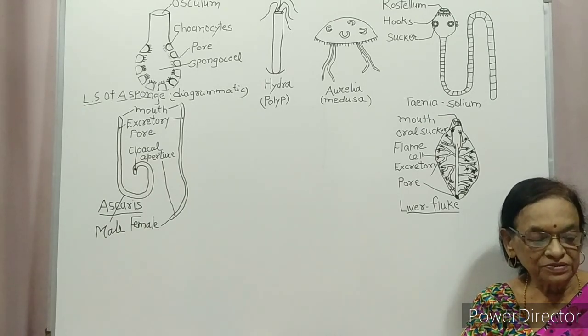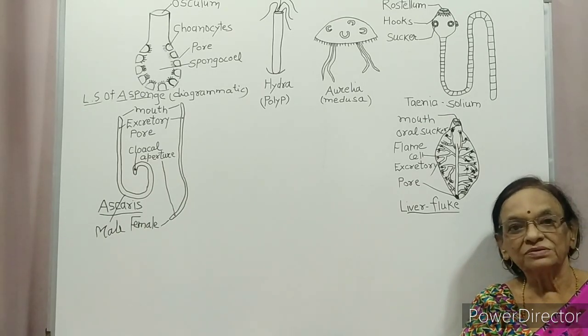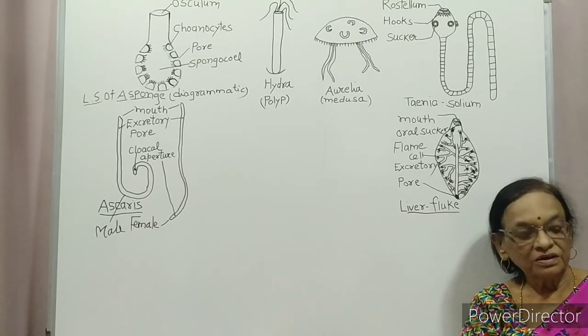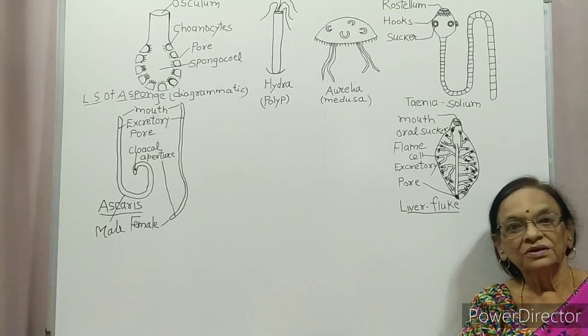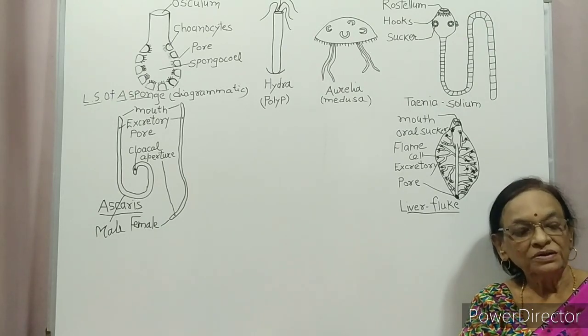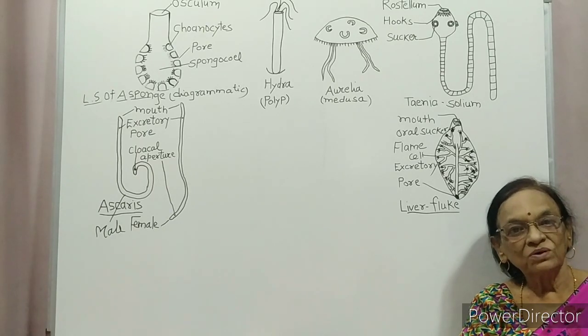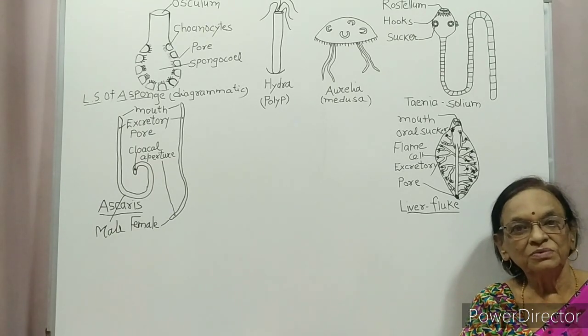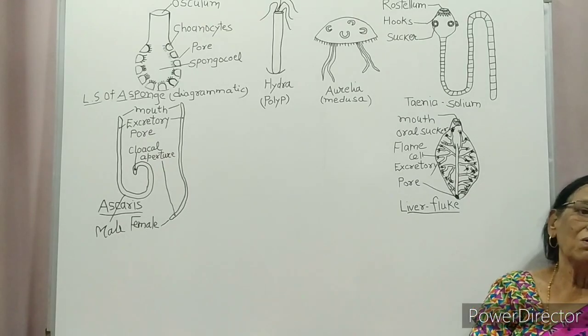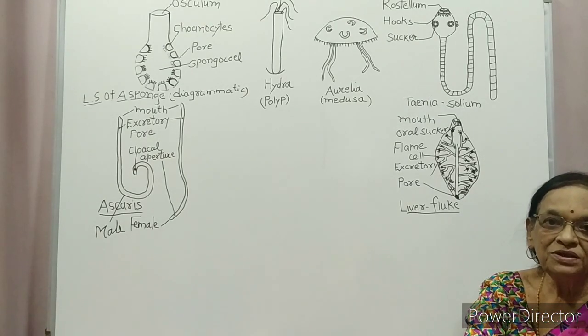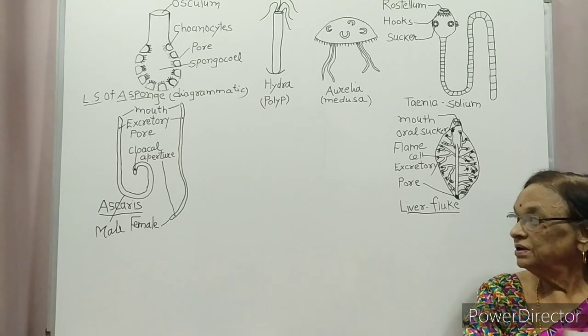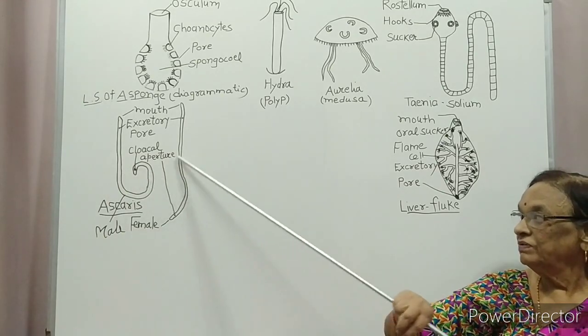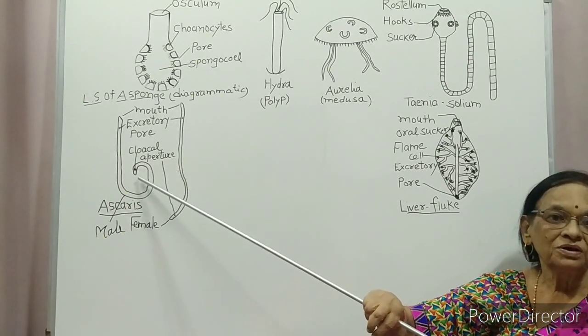Next phylum is Aschelminthes. Ascos means cavity and helminthes means worm. Why is the name Aschelminthes given? Ascos means cavity and helminthes means worm. The common name of these worms is roundworm. Why are they called roundworm?